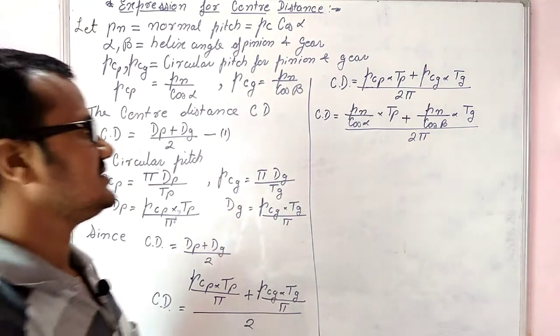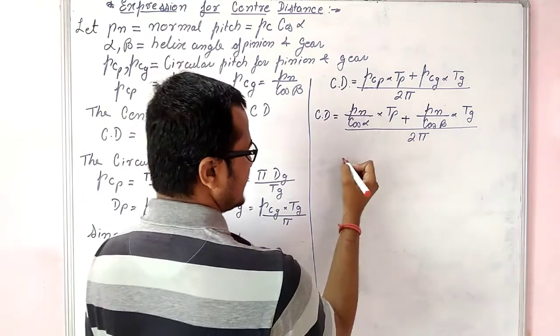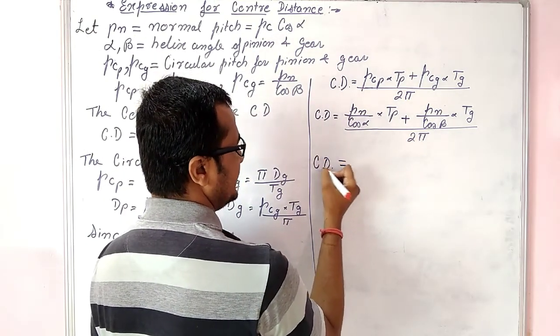So that is what we have got for center distance CD, right?